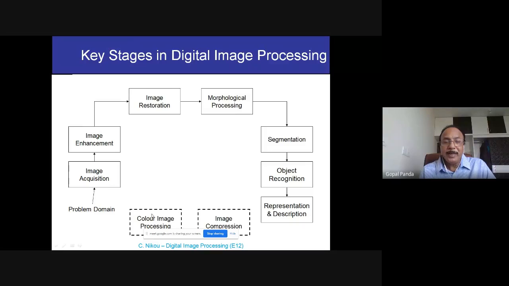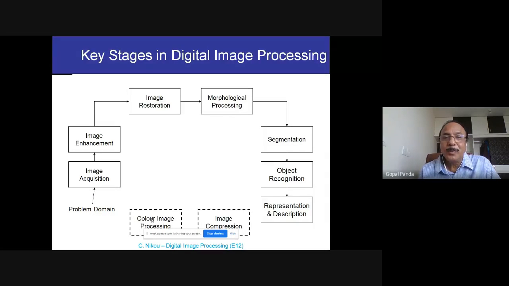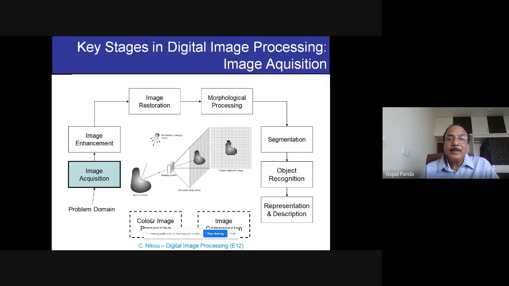And ultimately the image will be compressed, and the final color image will come after the final processing is over, which is the final product available to the public for use, or to the people who are in the application. So this is the entire process of digital image processing, the major steps, but within each step there are several steps also. That is what we are supposed to learn from the software.